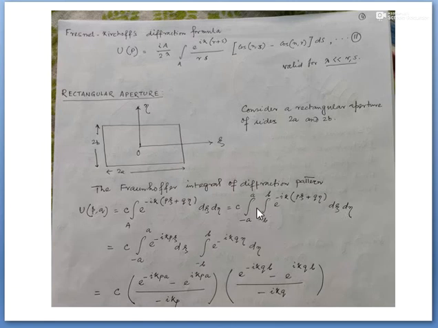তাহলে আমি এই ইন্টিগ্রেশনটাকে সেপারেট করে নিলাম. First integration is the integration with respect to xi, and the second integration will be integration with respect to eta.